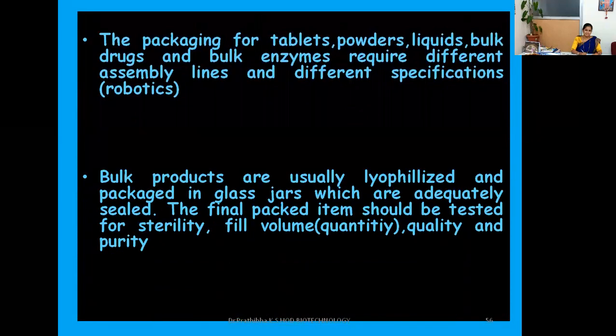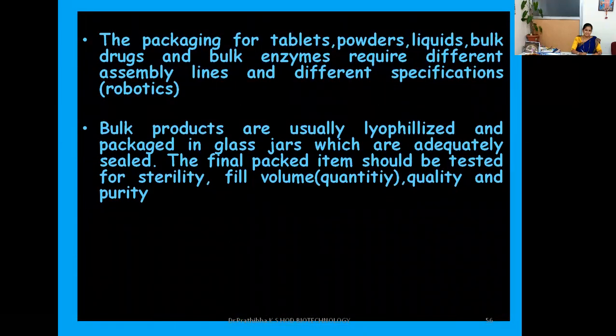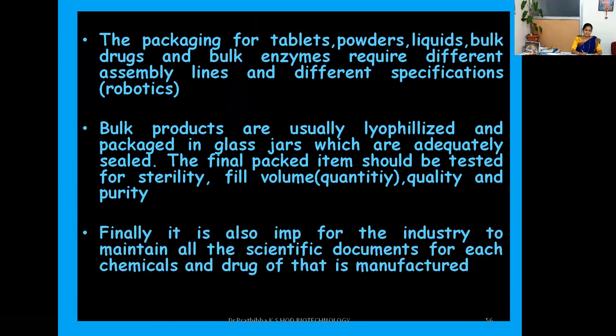Further, the packaging for tablets, powders, liquids, bulk drugs, and bulk enzymes require different assembly lines and different specifications they'll follow. Even sometimes if they want robots for the packaging, they can also use robots. Robotics can be observed in some industries in packaging. Bulk products are usually lyophilized and packaged in glass jars which are adequately sealed. The final packed item should be tested for sterility and the fill volume, that is quantity, quality, and purity.